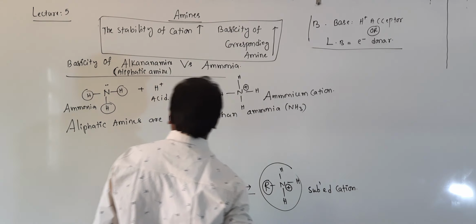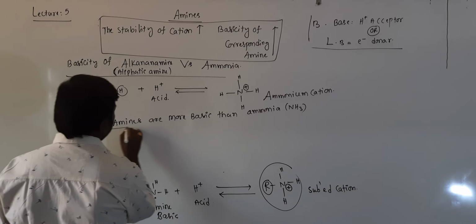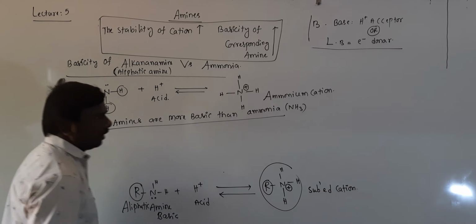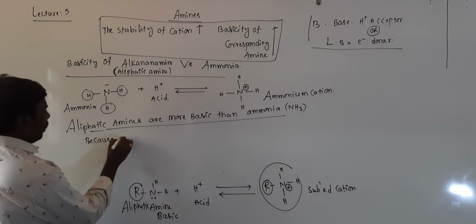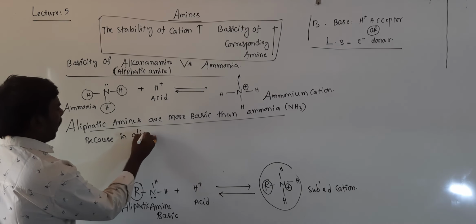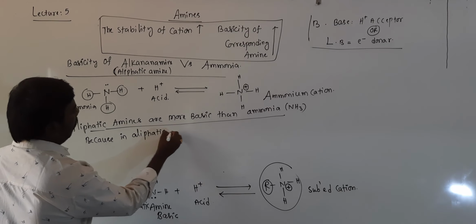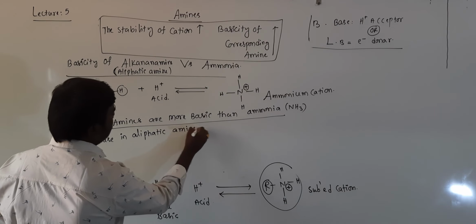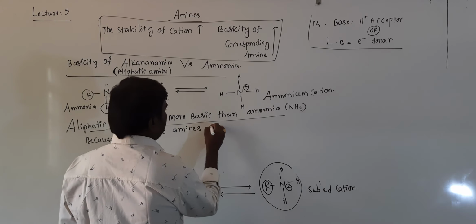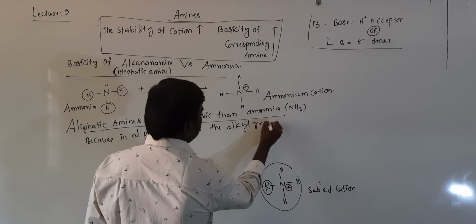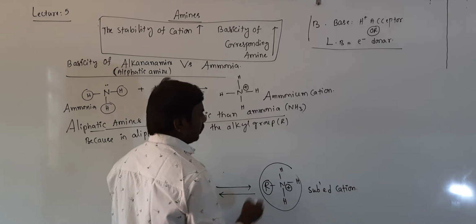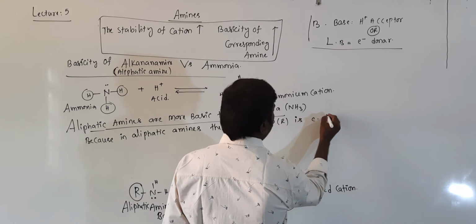You just underline this, because in aliphatic amines, the alkyl group, which is R, is an electron donating group.